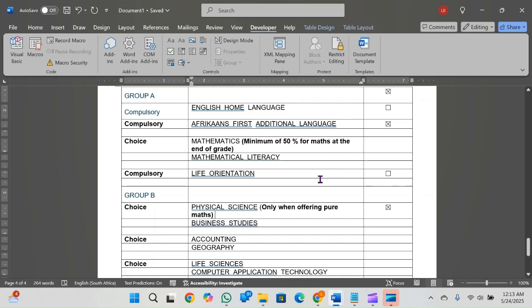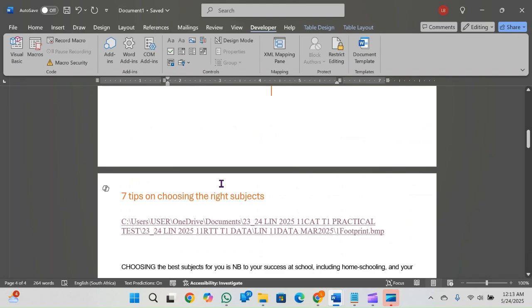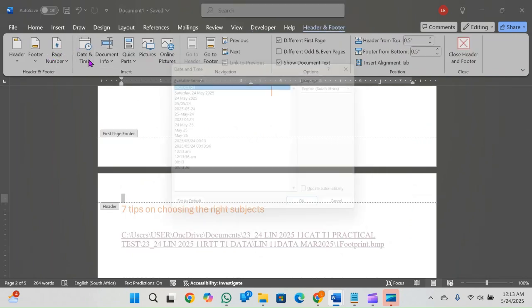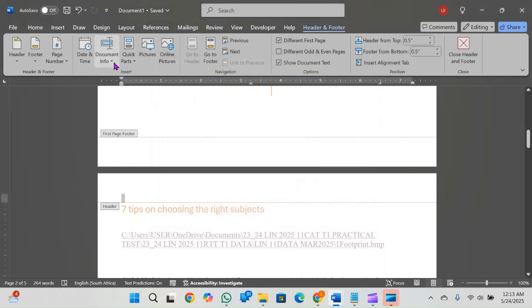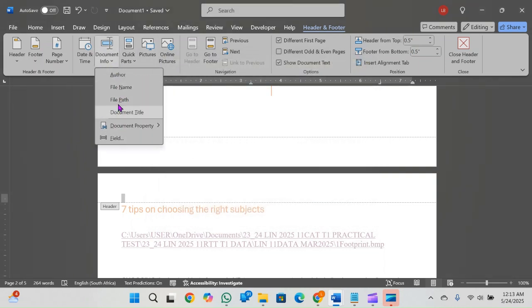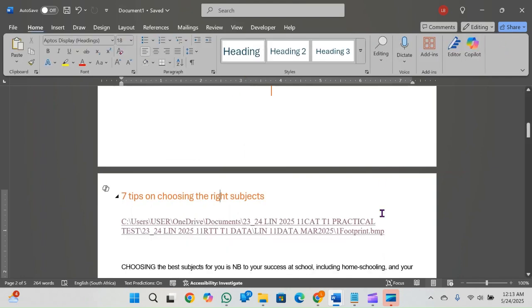Guys, that's it for Microsoft Word. The only other thing I need you to remember is in your header and your footer, you can add the date, a specific format that you would like to choose, or you can add some document information. Again, you can add fields into your header as well. Okay, that's it for Microsoft Word.